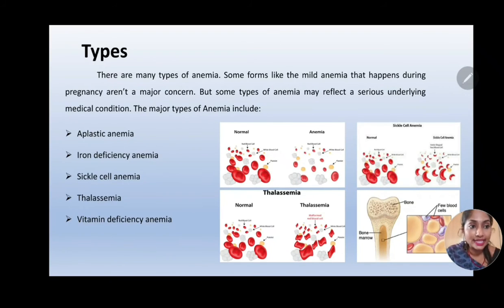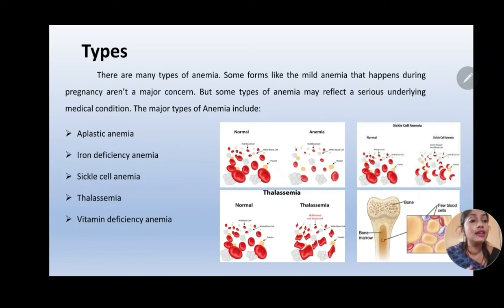Moving on to the next type, that is iron deficiency anemia. As the name suggests, it is caused due to deficiency of iron in the body. If there is no iron available in the body, then hemoglobin cannot be produced because hemoglobin has an iron component. So this leads to deficiency in hemoglobin, therefore deficiency in RBC count, therefore anemia. So this is iron deficiency anemia.